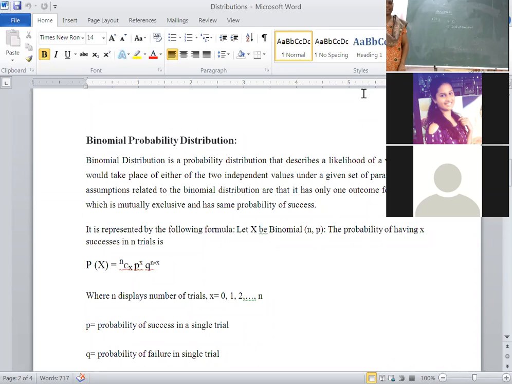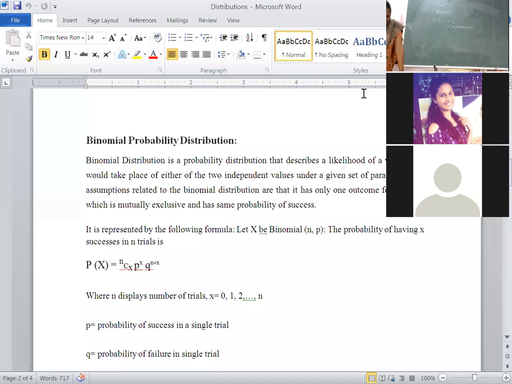You did this in the questionnaire, construction of a questionnaire. How many types of questions? The second assumption: the outcome of the random experiment results in a dichotomous classification of events.